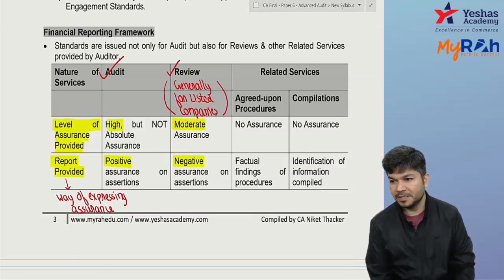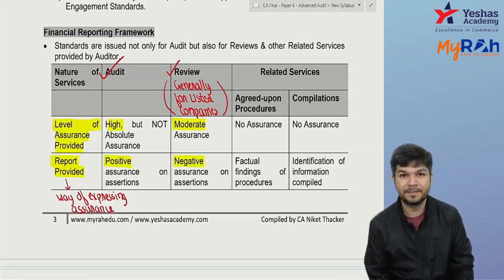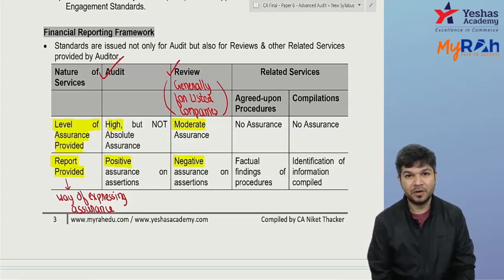Okay, now Pratap has a question. Sir, can a statutory auditor and review auditor be the same? Answer is yes. Statutory auditor and review auditor actually have to be the same.